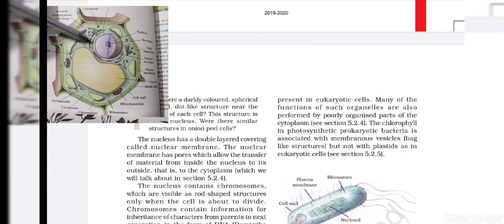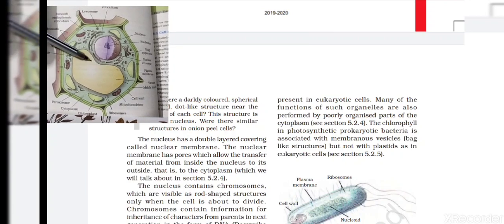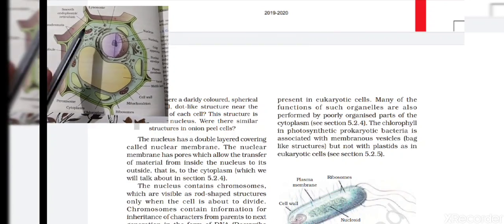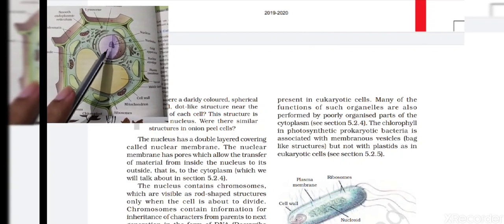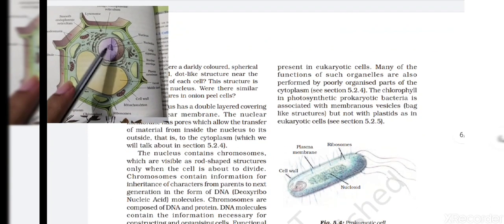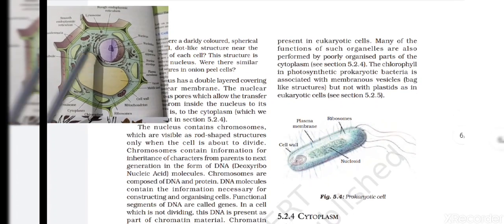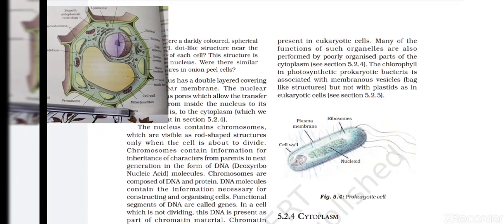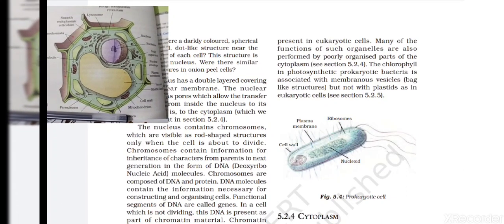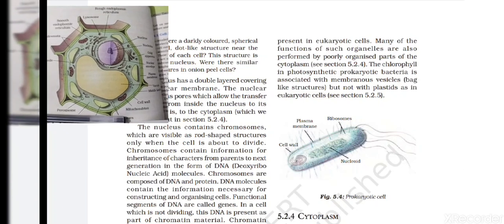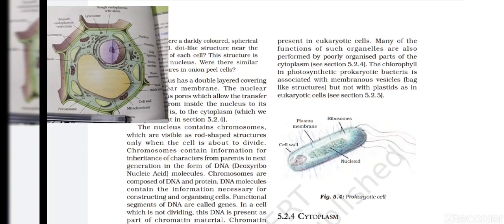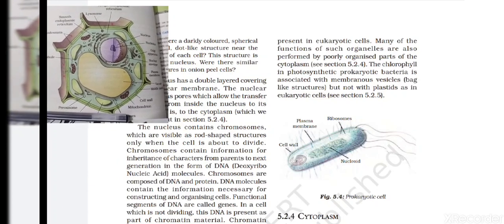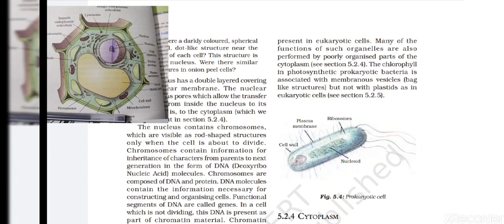So the nucleus contains lots of pores in its membrane, and when we move inside this nucleus, we find a rod-like structure. Here you can see on your screen the rod-like structure, a prokaryotic cell diagram is coming on your screen. Actually this rod-like structure is a prokaryotic cell, but it resembles the structure found inside this nucleus. This structure is called the chromosome.